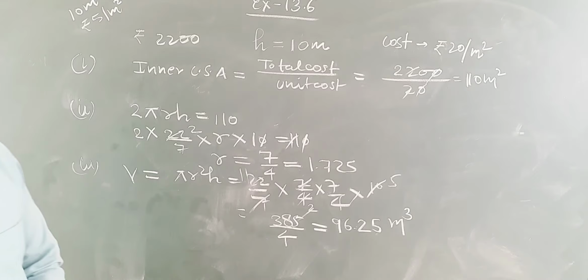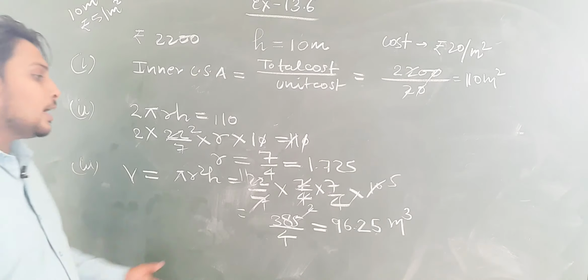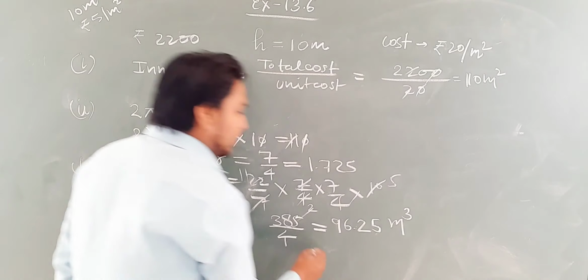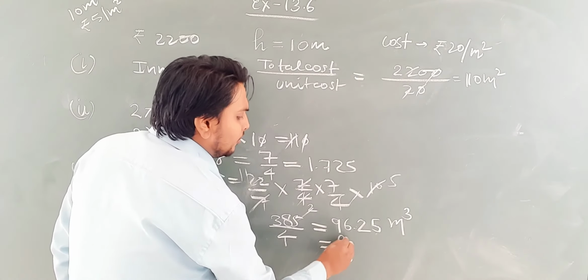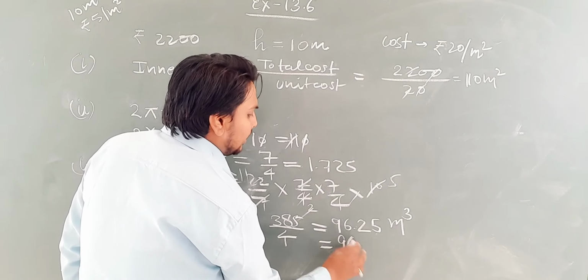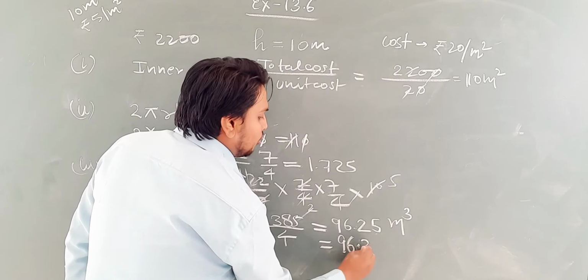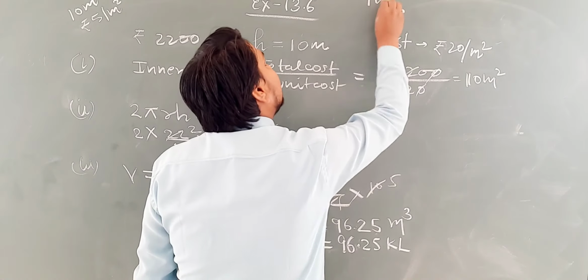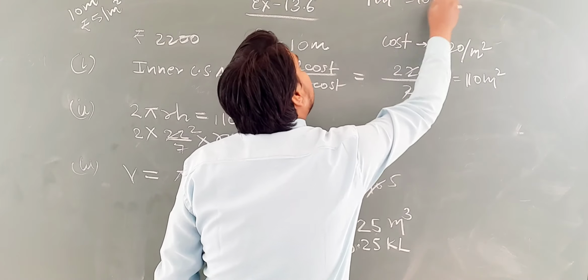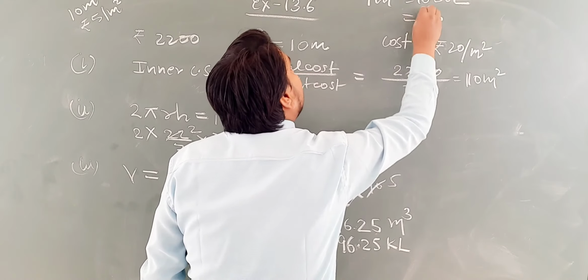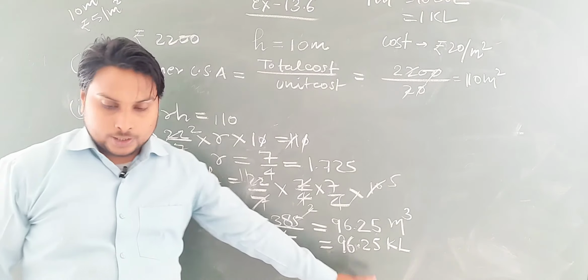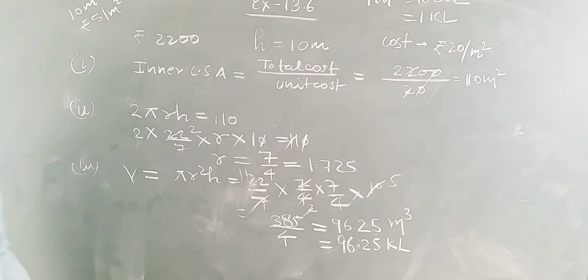Okay, this is the capacity of this cylindrical vessel. If we want to find it in liter, so we will say that it is 96.25 kiloliter, because students, 1 meter cube is equal to what? 1000 liter, and 1000 liter can also be written as 1 kiloliter. Okay, so 96.25 kiloliter is the capacity of this cylindrical vessel.